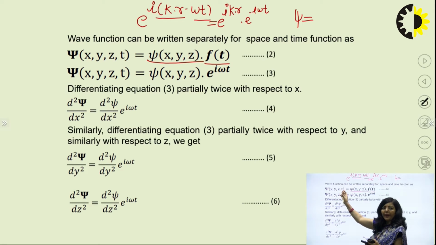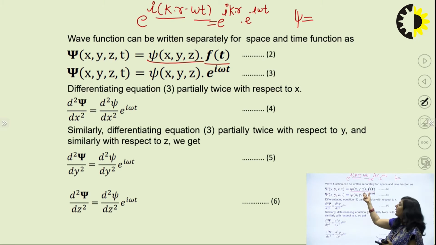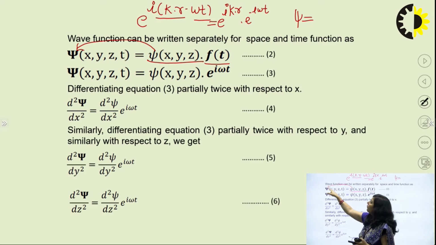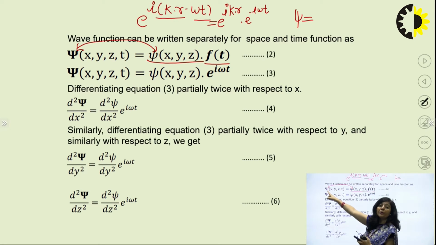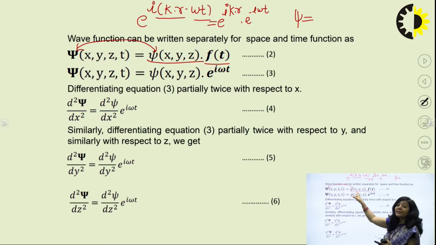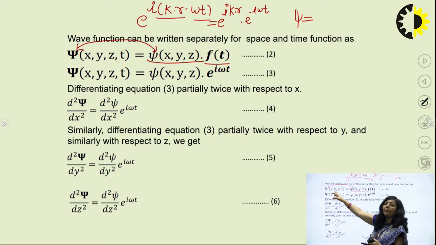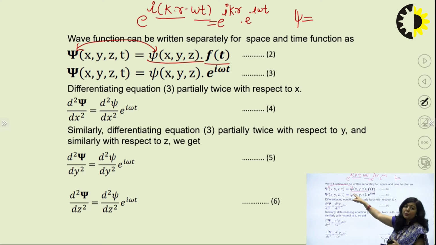I have written it as a product of two functions, where the first one, represented by psi, depends only upon position coordinates, and the second one is a time dependent function. I hope you can differentiate between these two psi's. This psi is a function of x, y, z and t, but this psi, the one with the bold sign, depends